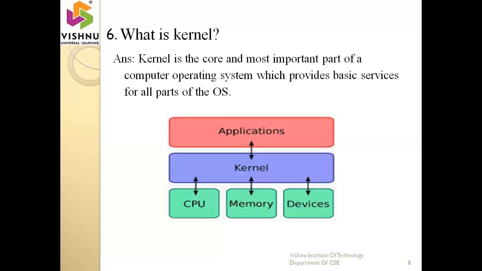Okay, in this diagram, we have to see applications, that means the applications are given by the users. These application programs will carry forward to the kernel. The kernel can identify where we have to transfer the data, whether we have to send the data to CPU, or whether we have to send data to memory or devices. After performing the task, the control information will carry forward to the applications. So this is the purpose of a kernel.